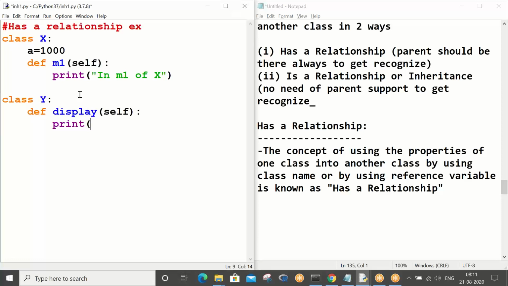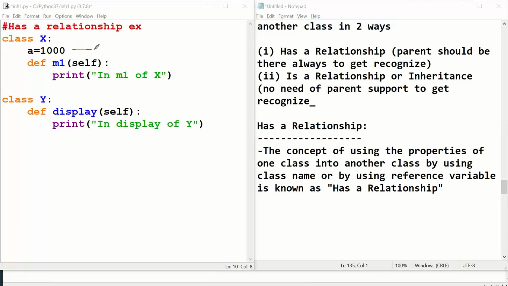Now print, in display of y, this is fine. In display of y, if you want to access one class property, so A is yours, X is your dad, Y is your dad's friend. Now this is your friend's home and this is your home, correct?